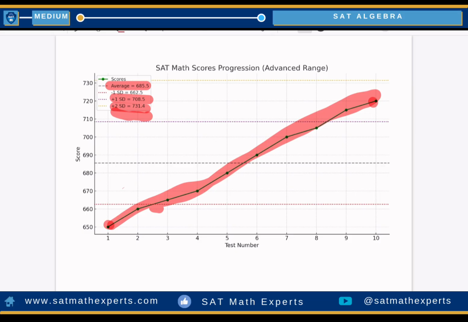I don't use minus 2 or minus 3 because that would be the worst scenario; minus 1 standard deviation is enough. But plus 2, plus 3 can happen if you really feel very well and are self-motivated, why not? If your last exam is 720, you can get 730, 740. It's possible. It's not impossible.